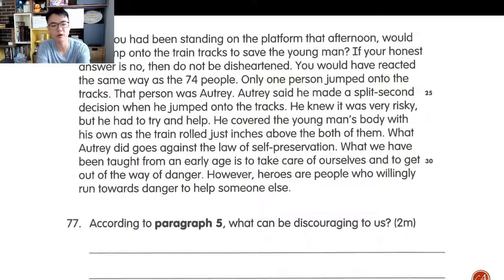Okay, so according to paragraph 5, what can be discouraging to us? The tricky part here is to find the word discouraging, because this word does not appear in the passage, but you realize that there's a word that is very similar to it. You can tell from the form of the word: discouraging, disheartened.